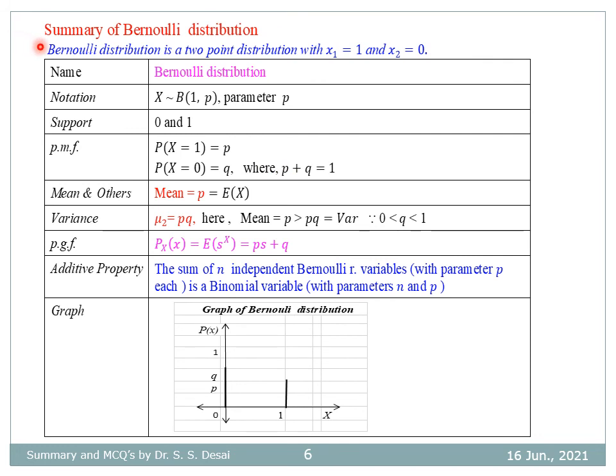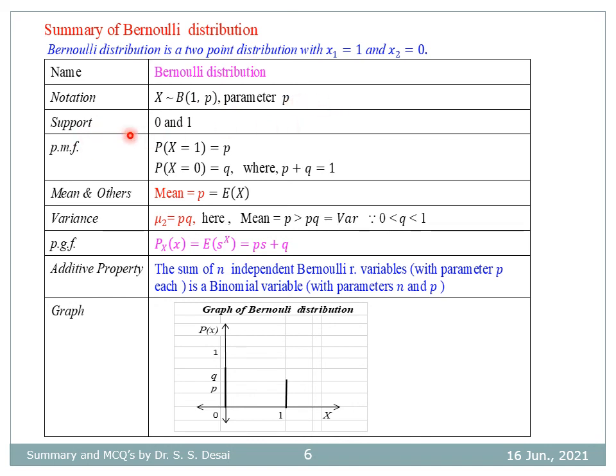This is the summary of Bernoulli distribution. Bernoulli distribution is a two-point distribution with x1 equal to 1 and x2 equal to 0. So that means Bernoulli distribution is a particular case of two-point distribution. Here the notation is X follows Bernoulli, that is binomial(1, p). Here p is the parameter.